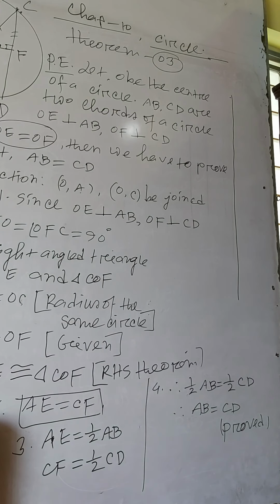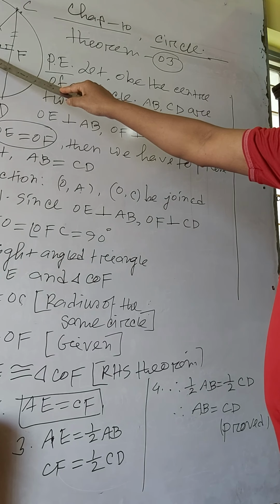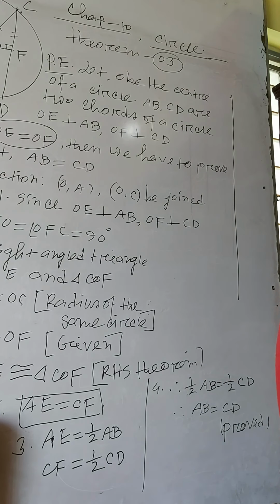Given condition: the chords equidistant from the center of a circle are equal. That's why easily we can say that AB equal to CD.